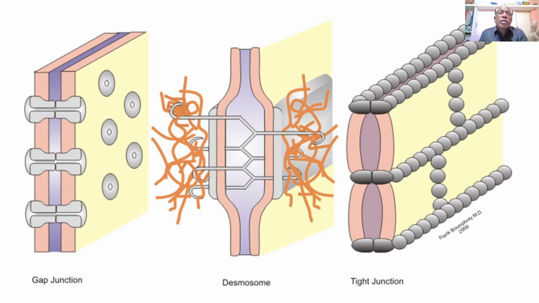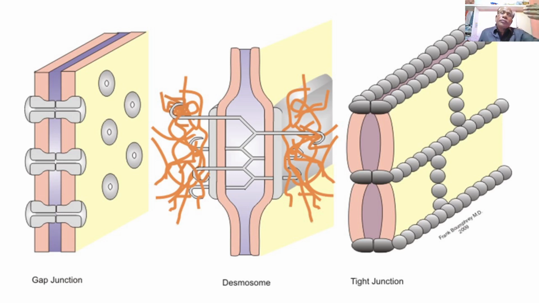So in the first diagram, out of these three, you can see the gap junction. The yellow colored sheets represent the outer membrane, and the gray colored spherical structures represent the side view of the gap junctions.